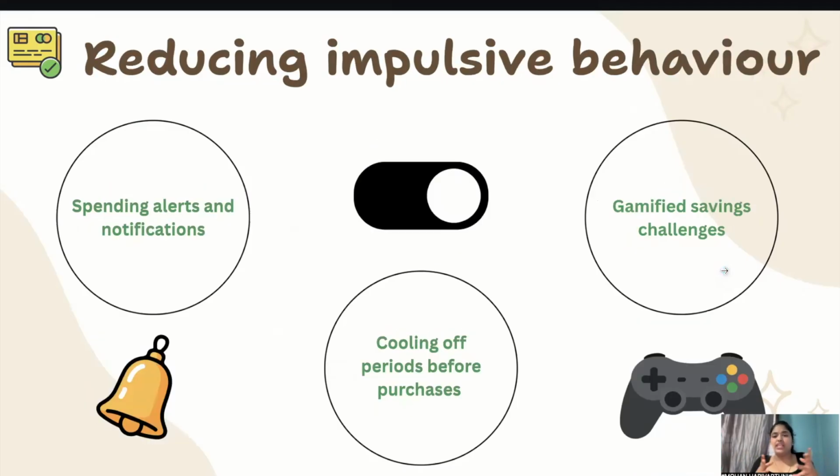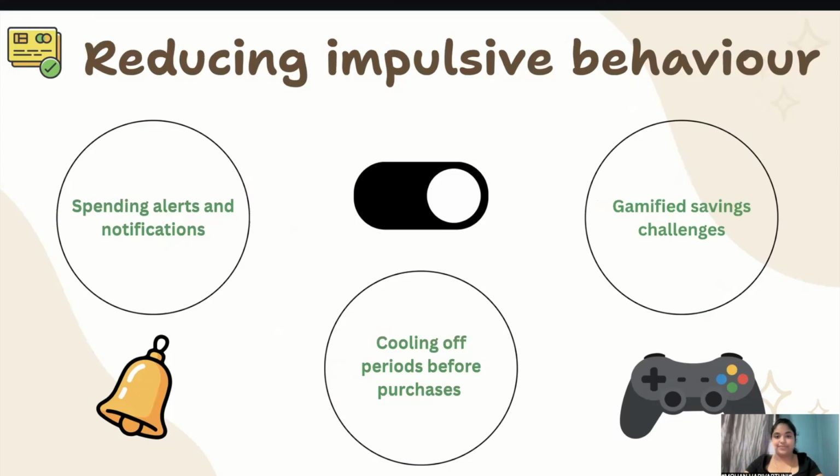Next up, reducing impulsive behavior. How are we going to do this? Through spending alerts and notifications. We are going to send them alerts and notifications of their spending. And then cooling-off periods before purchases, so there's a certain period where they are not supposed to spend anything before buying certain items. And lastly, gamified savings challenges. This will motivate youths to win the game and so-called save, which is to save money and spend less.